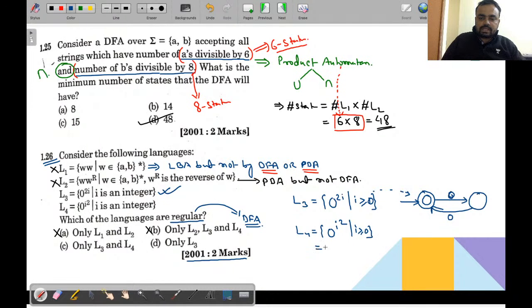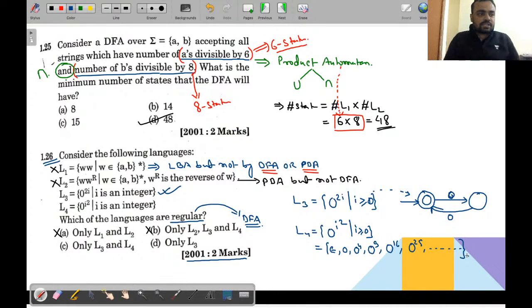What will be the set of strings? If i is equal to 0 it will become epsilon, if i is equal to 1 it will become 0, if i is equal to 2 it will be 0 to the power 4, i is equal to 3, 0 to the power 9, i is equal to 4, 0 to the power 16, i is equal to 5, 0 to the power 25.